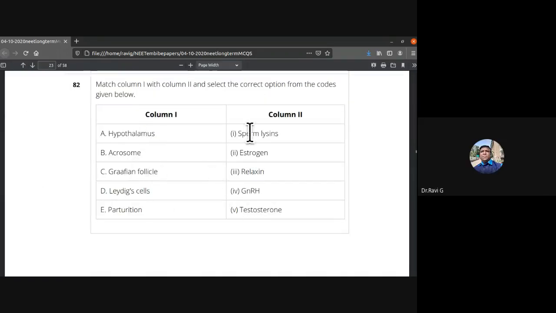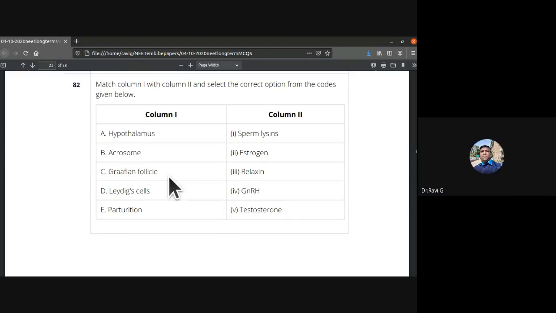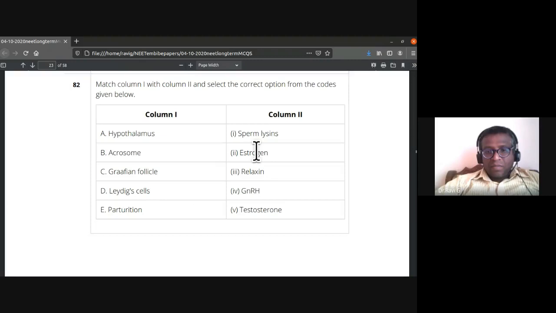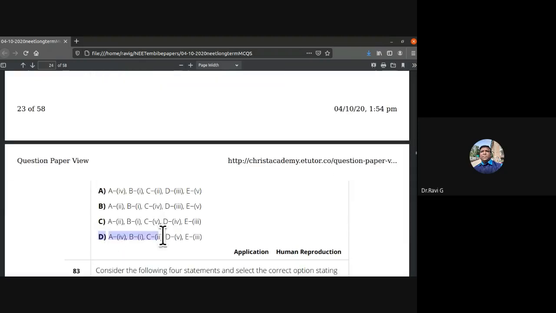So A4, acrosome, sperm lysin. So A1. So A4, B1, Graafian follicle. Estrogen, Leydig cells, testosterone, parturition, relaxin. So all this combination you can see only in D. D is the answer for it.